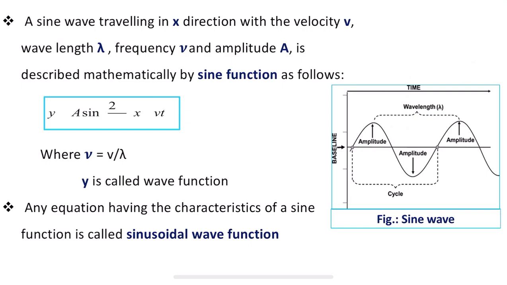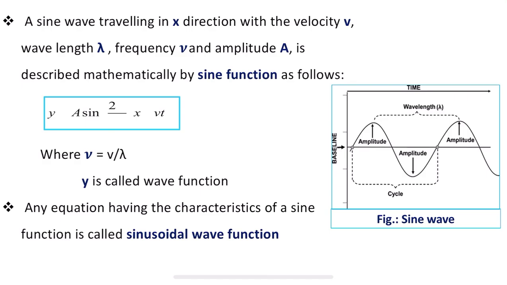A sine wave travelling in this direction with velocity v, wavelength lambda, frequency nu and amplitude a is described mathematically by a sine function as follows.